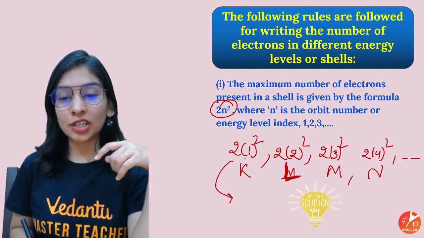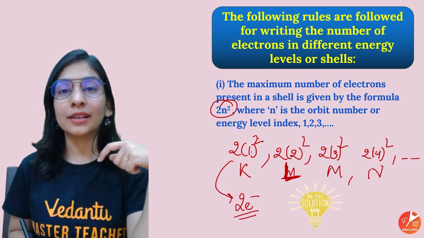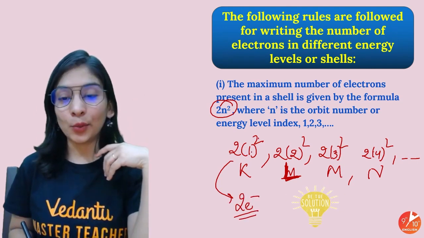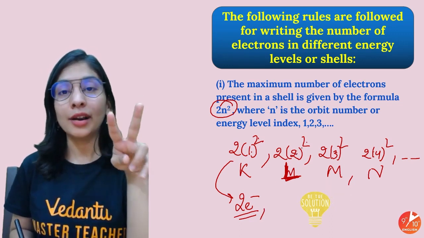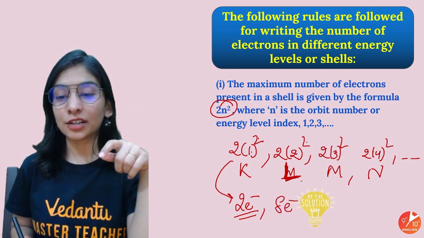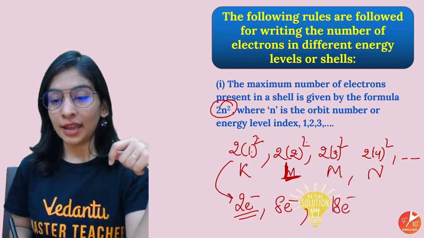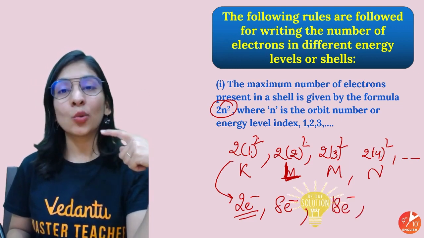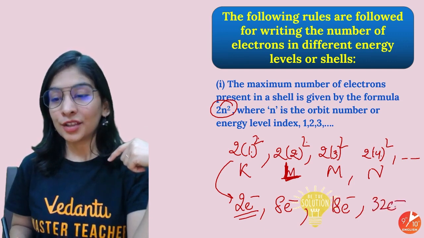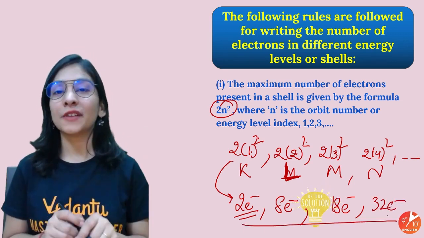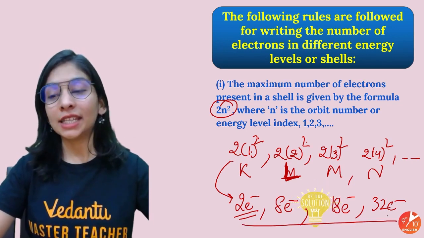So the very first shell must carry 2 electrons, as 1 square is 1 and 1 into 2 is 2. Then L shell will be 2 square is 4, and 4 into 2 is 8, so 8 electrons. 3 square is 9, 9 into 2 is 18, so 18 electrons in M shell. 4 square is 16, 16 into 2 is 32. So that's how electrons must be put into different orbits. First shell will carry 2 electrons, second 8, third 18 and fourth 32.